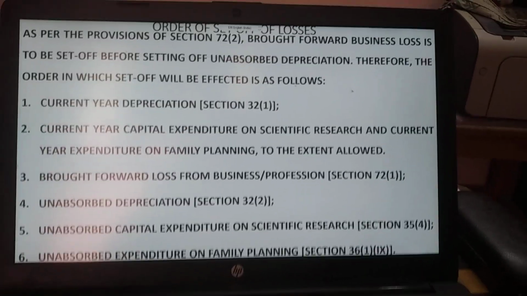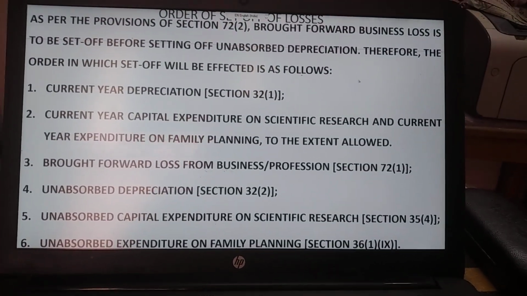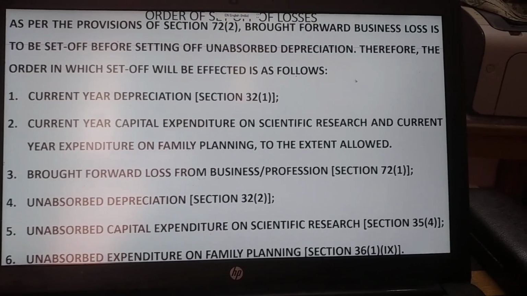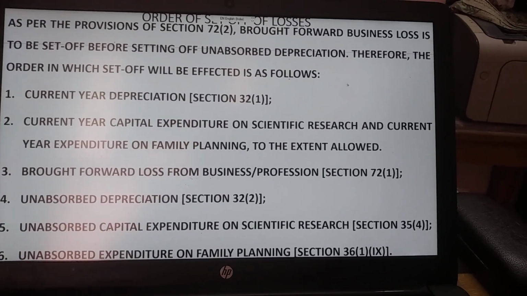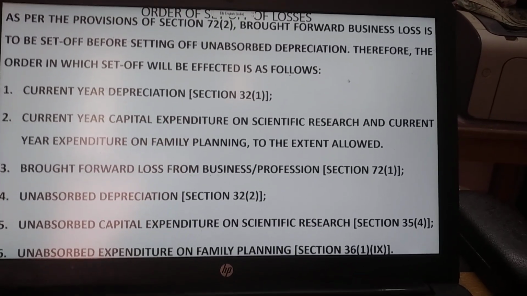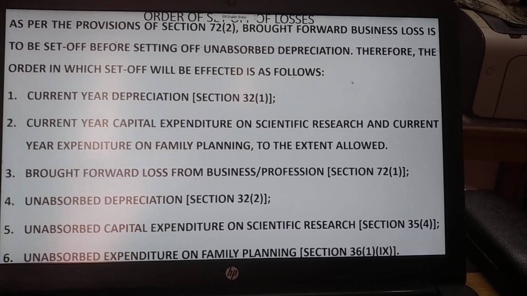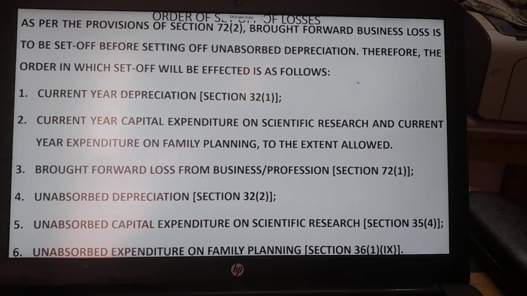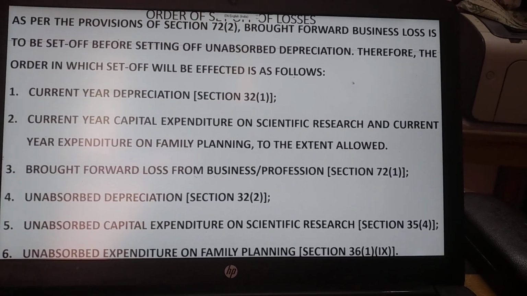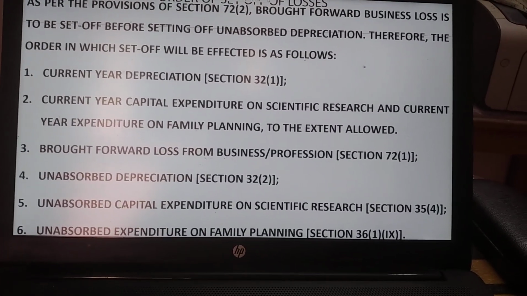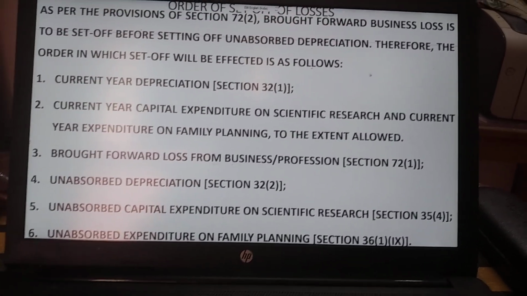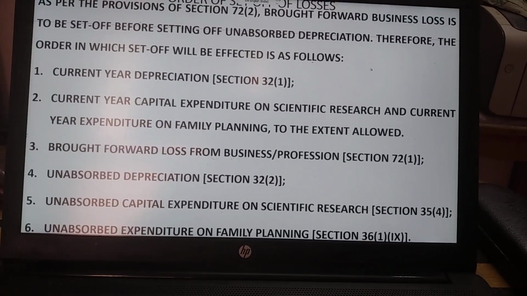This is regarding the procedure for setting off of losses. As per the provisions of section 72 subsection 2, brought forward business loss is to be set off before setting off unobserved depreciation. Therefore, the order in which the set off will be effected is as follows. Step 1: if there is any current year depreciation, first you have to set it off.